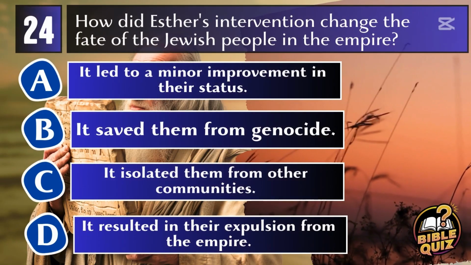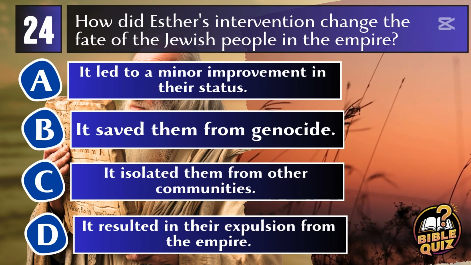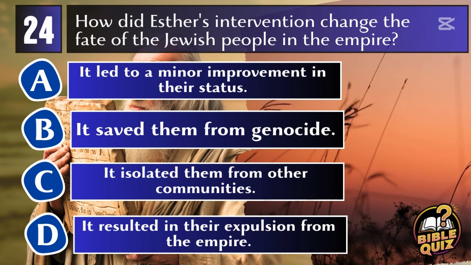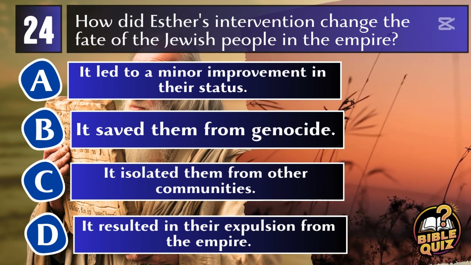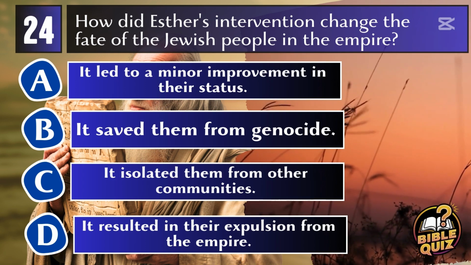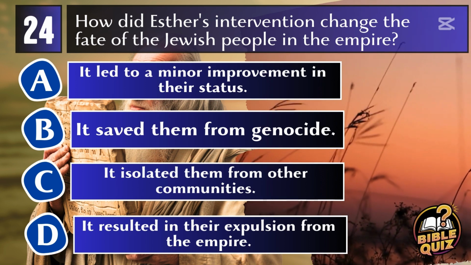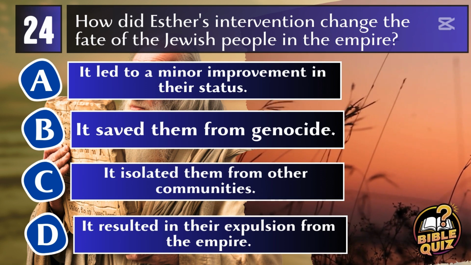Question 24. How did Esther's intervention change the fate of the Jewish people in the empire? A. It led to a minor improvement in their status. B. It saved them from genocide. C. It isolated them from other communities. D. It resulted in their expulsion from the empire.